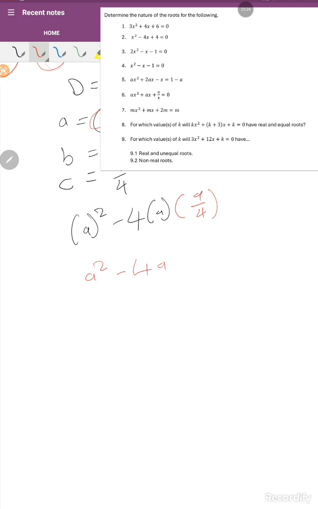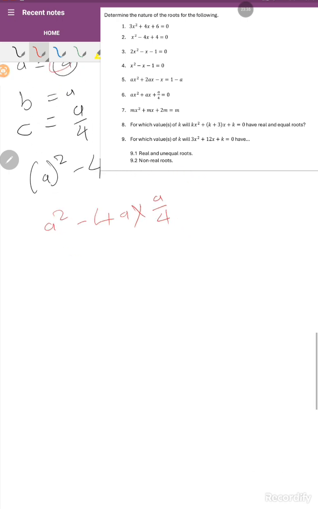Because we multiply a by a over 4, it's going to be a squared over 4.